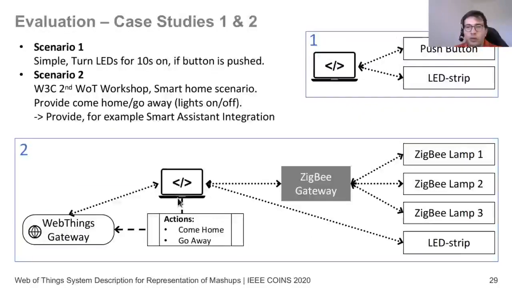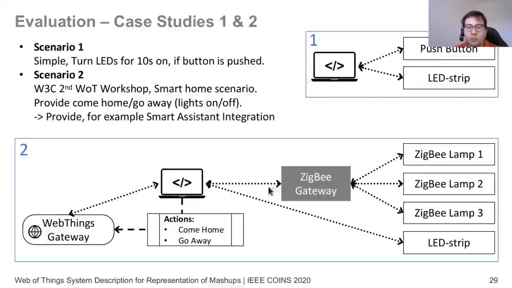For the first case study on the top right, we start with a very simple one where we have a button that would turn on an LED strip with a certain time. In the second case study, we took an example from the second W3C Web of Things workshop, where there is a smart home scenario, and we basically took a case where the goal is to turn on or off the lights when a person leaves or enters their home.